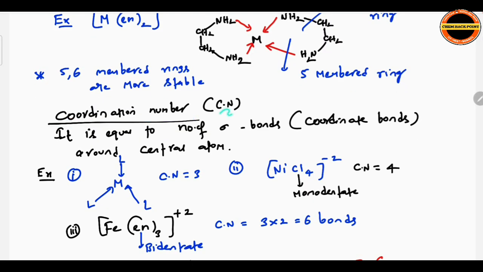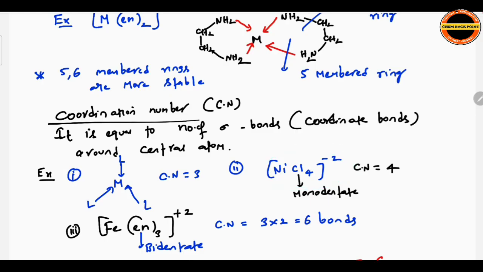Coordination number, CN, is equal to number of sigma bonds or coordinate bonds around central atom. For example, see here. There is M, ligand, ligand, ligand. So here 3 ligands, overall coordination number is 3. For example, you see NiCl4 2 minus.